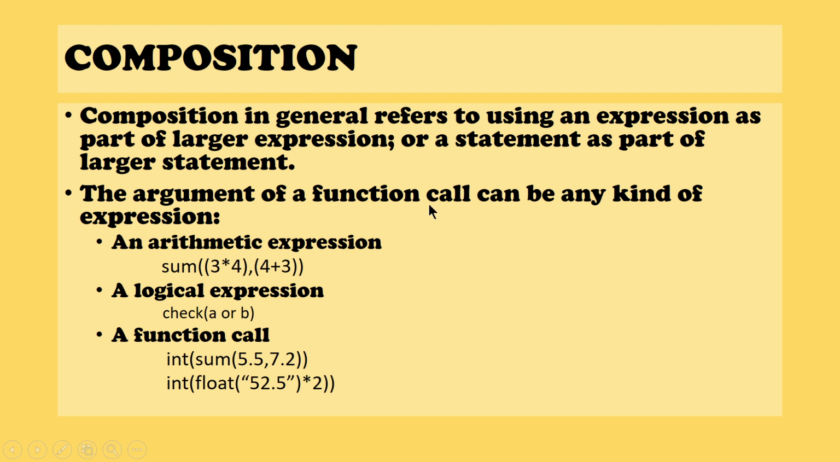The argument of a function call can be any kind of expression. It can be an arithmetic expression, the sum of two values you wanted to pass, such as 3 star 4 or 4 plus 3, these two are arithmetic expressions. It can also be a logical expression, such as A or B. Here you wanted to pass either true or false as a value. In that case, instead of passing that value, you can also pass the logical expression, or you can pass another function call as an argument to a function.